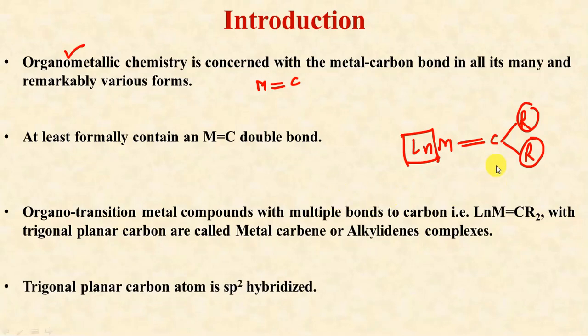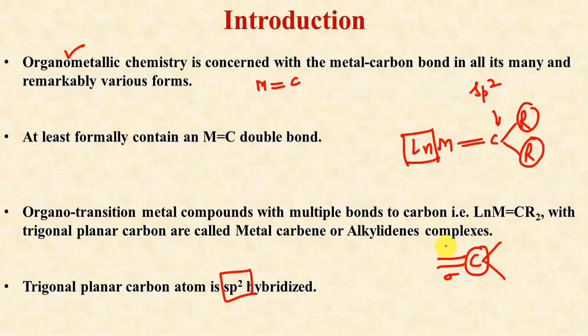Since carbon has a double bond on one side of its structure, this carbon atom is sp2 hybridized. So carbon in a carbene is sp2 hybridized, because you can easily recognize it has a trigonal planar structure. There is one sigma bond, one pi bond, and another sigma bond, so there are a total of three sigma bonds around this sp2 hybridized carbon atom of the carbene, and along with one of these sigma bonds there is also one pi bond.